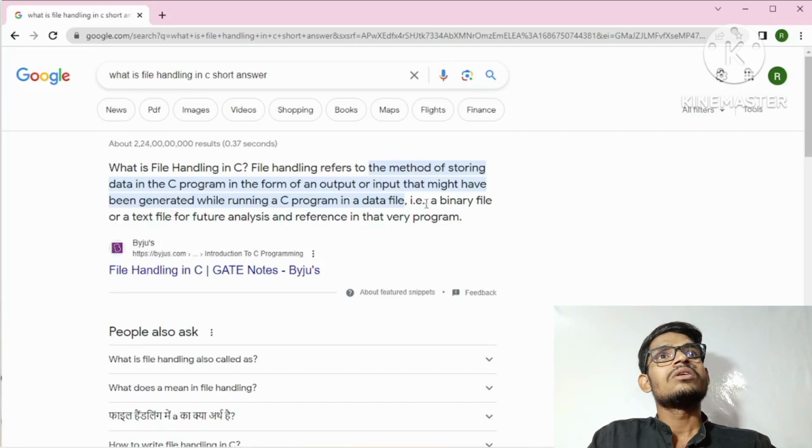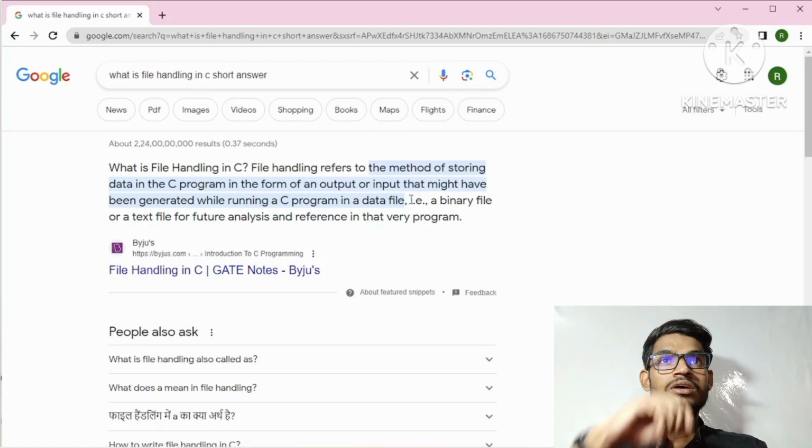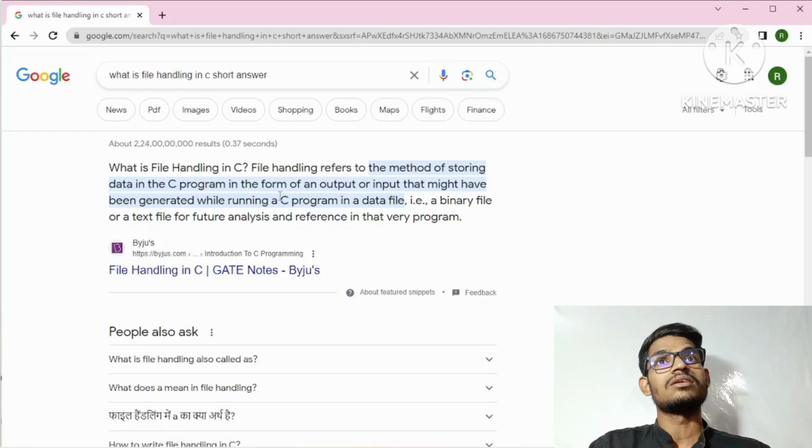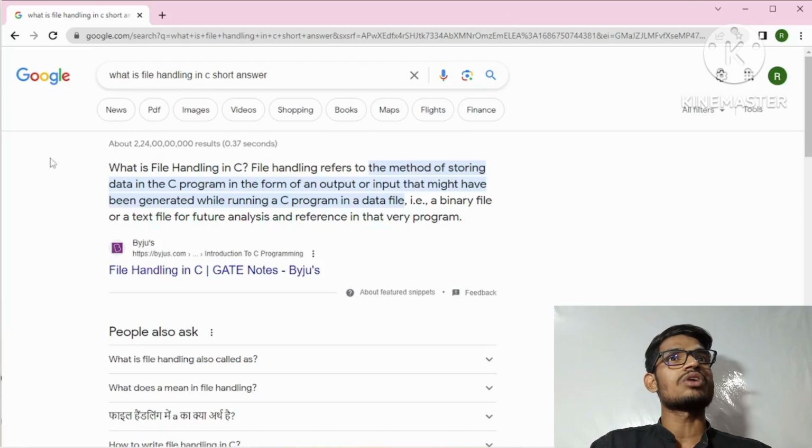Here we have some examples of which files we can create inside the C programming file handling concepts. We can create binary files or text files. These types of files we can create in our file handling concept in the C programming world. Let's see what the source code will be for all these things.